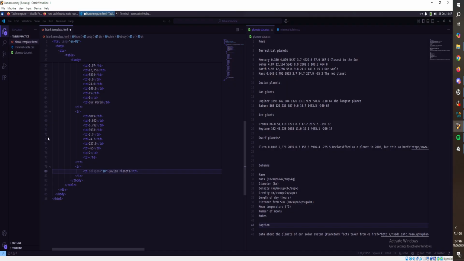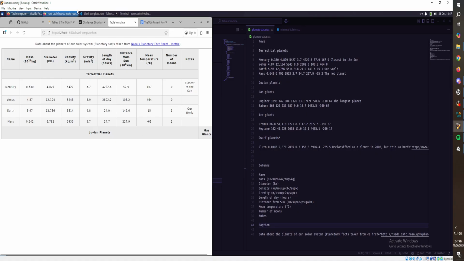And then underneath that, another TH with a column span of 10. I think this will work this way. Gas giants. Let's see if this works the way I think it will. So we save that. No. Okay, that's good to know.